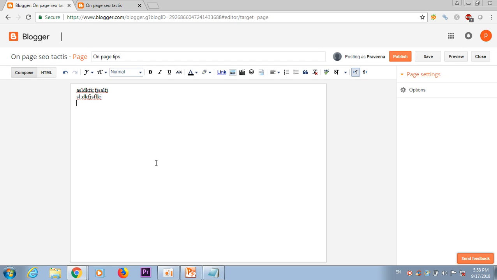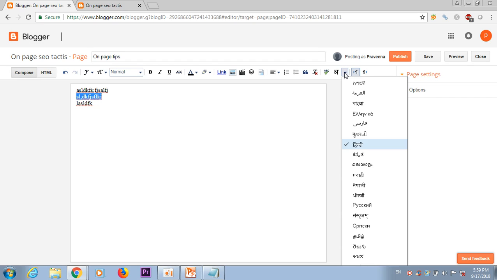We have to provide the information here, and there are a lot of options. See, compose, HTML, font size. We can check a heading, and we can add any number of links, images, and all the things. We can add other languages also in the blog. So Hindi, we can add Telugu also, Hindi also.